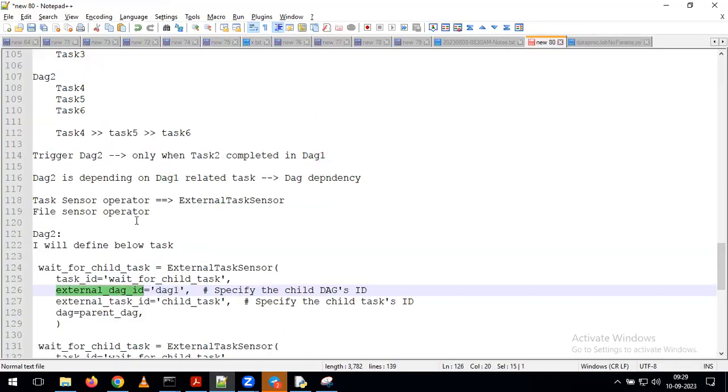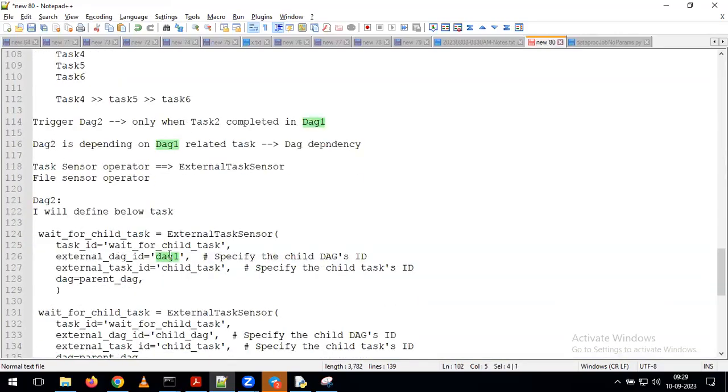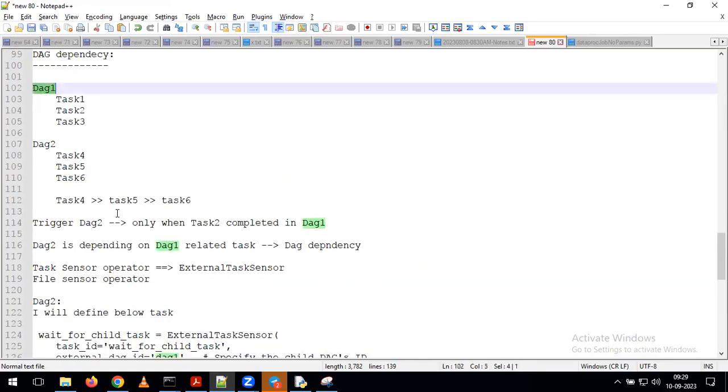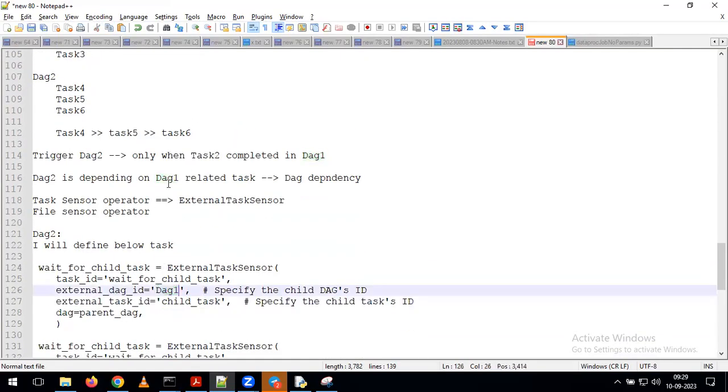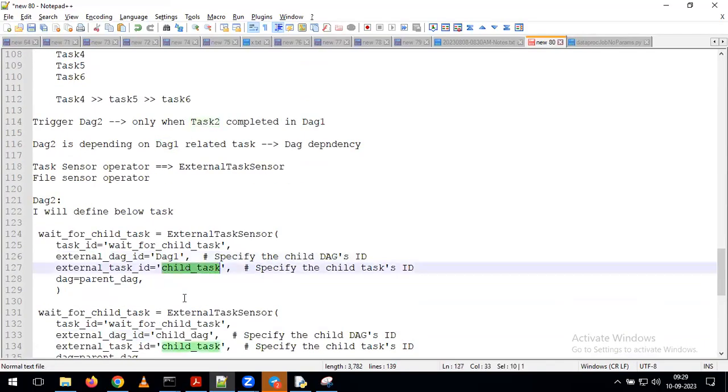Now, in our example, what is my DAG name here? DAG 1. For that reason, here I'm giving the DAG ID as DAG 1, Andy. Now, what is the external task ID? What is the task ID we need to provide here? As part of this example, task 2 is depending on this one. So for that reason, we just give task 2, which is in that DAG 1. After completion of task 2, only then I want to trigger my DAG 2.